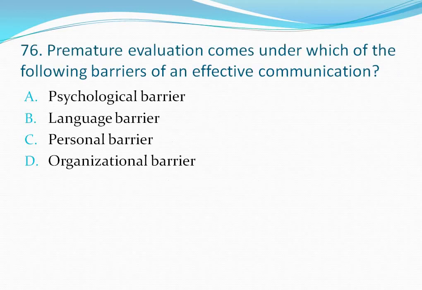Question number 76. Premature evaluation comes under which of the following barriers of an effective communication? Your options are option A, psychological barrier, option B, language barrier, option C, personal barrier, option D, organizational barrier. It is psychological barrier. So the correct answer is option A. Let's move to the next question.